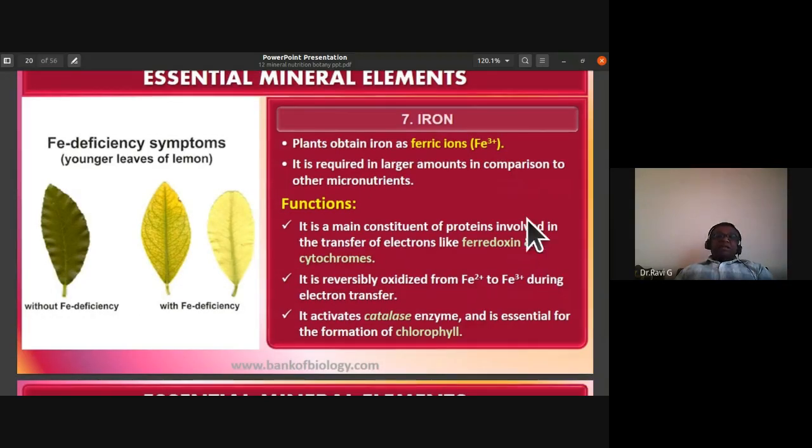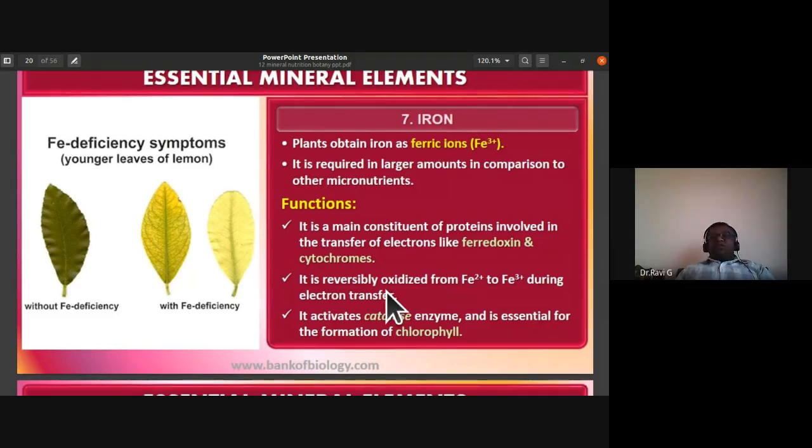Next is iron. Iron plays an important role. Plants obtain iron as ferric ions, that is Fe3+. It is required in larger amounts in comparison to other micronutrients. Iron is also a micronutrient, but compared to the others it is required in larger amounts, especially in the terminal oxidation or electron transport chain, where it undergoes transformation from ferrous to ferric, and this cycle involves iron.